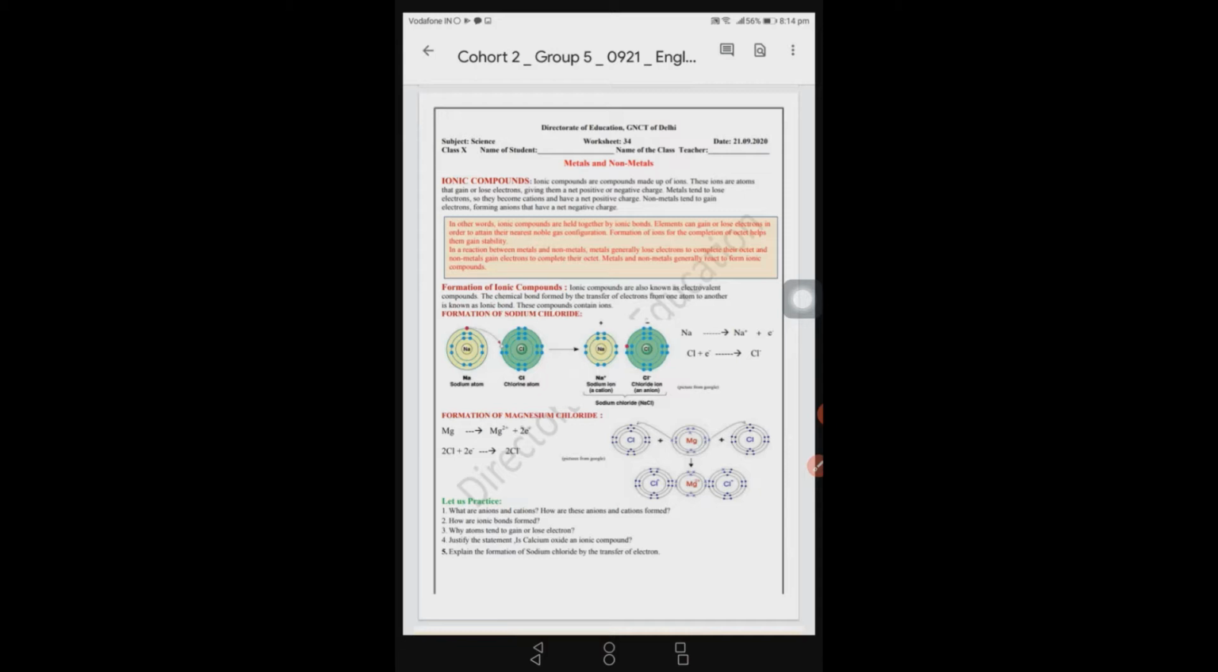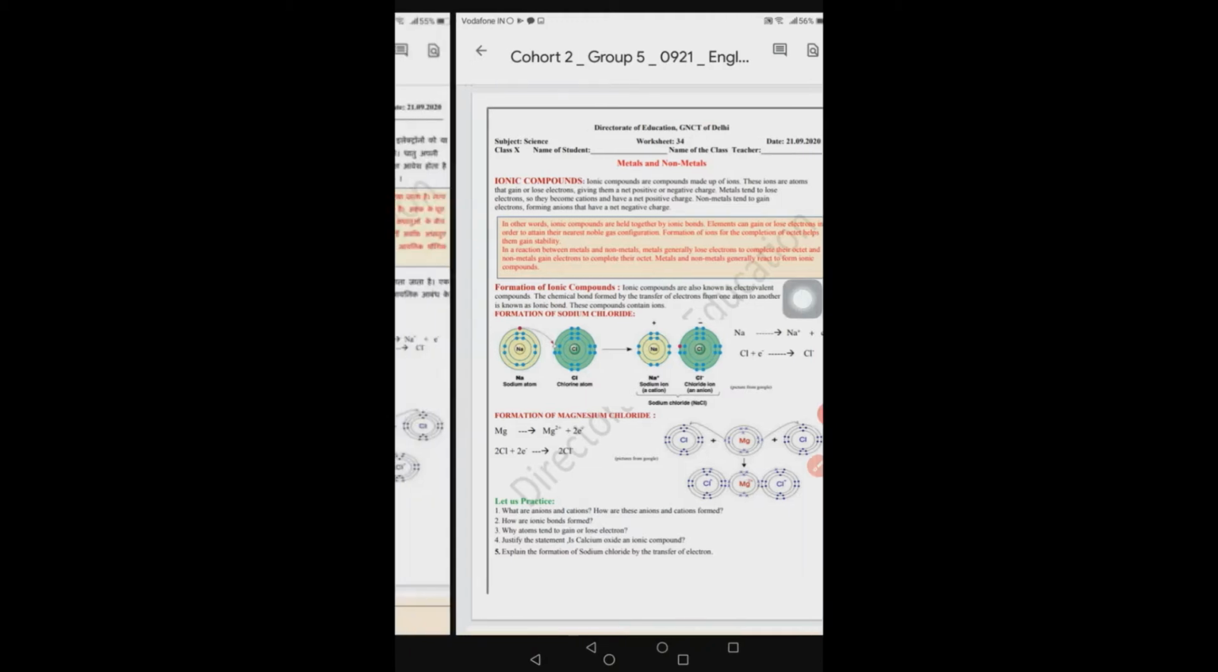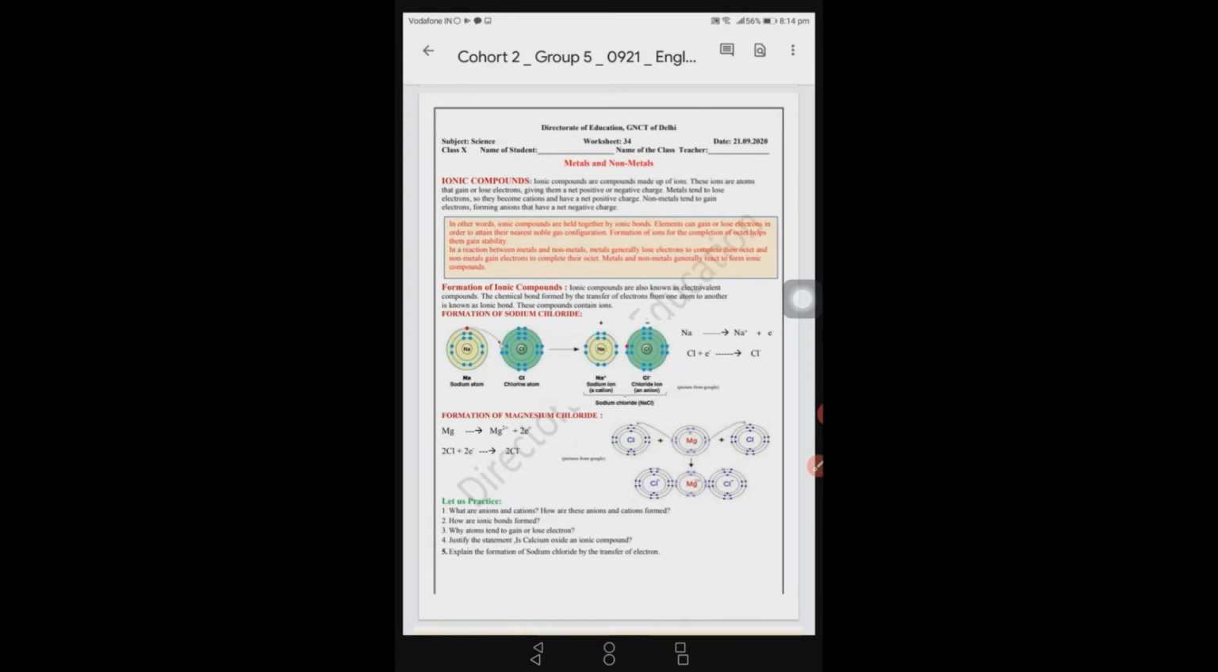The bonding is of two types. The bonds they make are of two types. One is ionic bond and second is covalent bond. We are going to discuss ionic bond in this worksheet. Okay, the ionic bond.